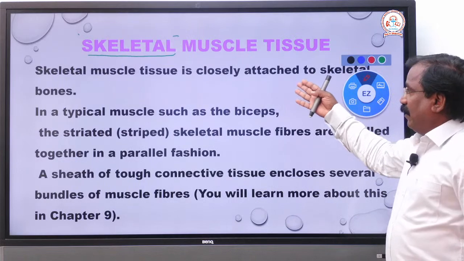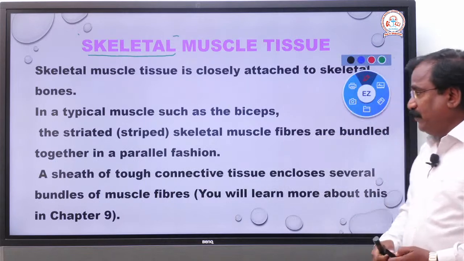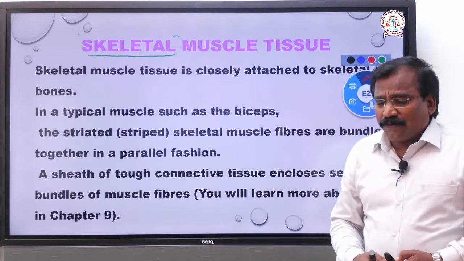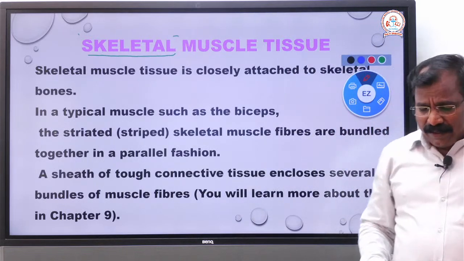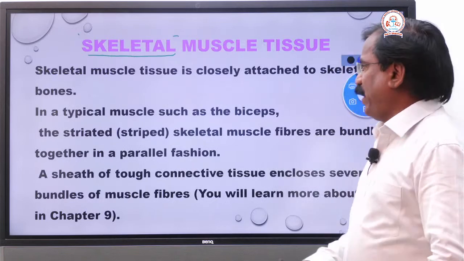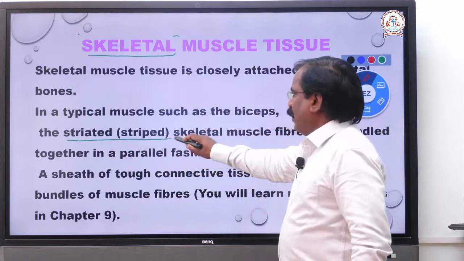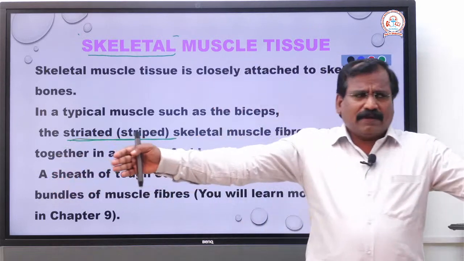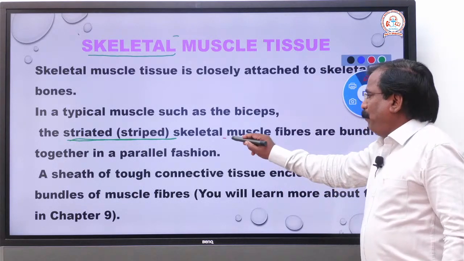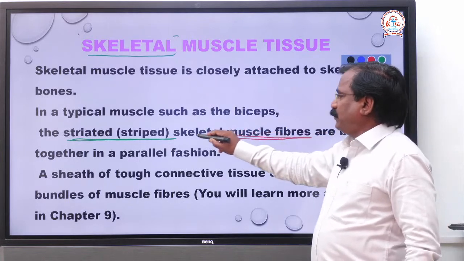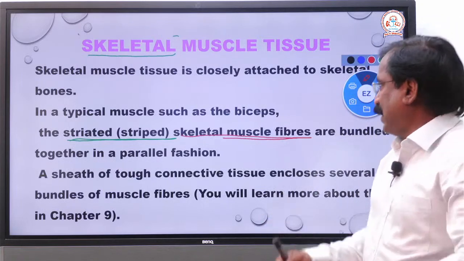Skeletal muscle is also called striated muscle, very important. Why is it called striated muscle? We have already discussed that muscle is made up of many muscle fibers, and those muscle fibers, arranged parallelly, form the skeletal muscle.